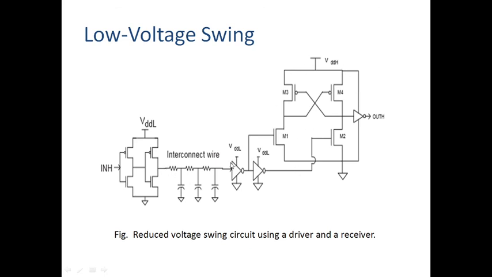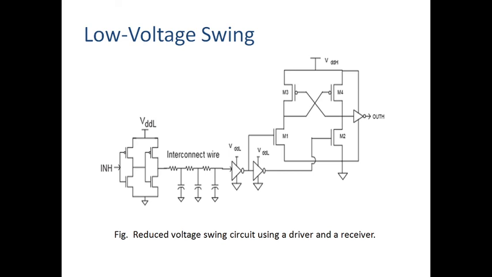In between these two converters, or any sub circuits in multi-voltage scaling, if there is an interconnect wire and the interconnect wire has a large capacitance, then the voltage swing will be reduced.